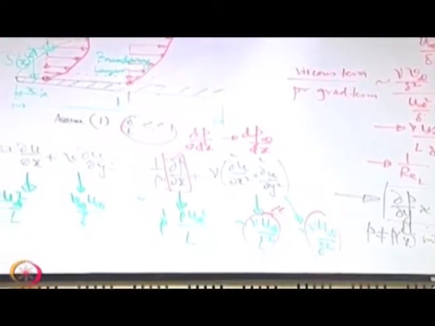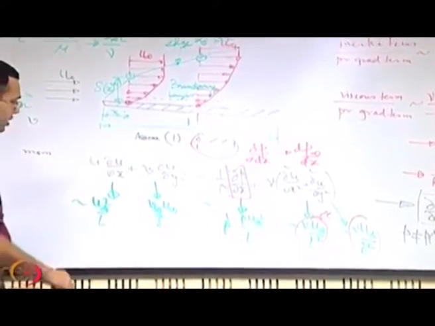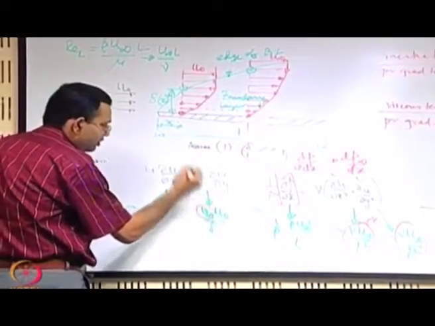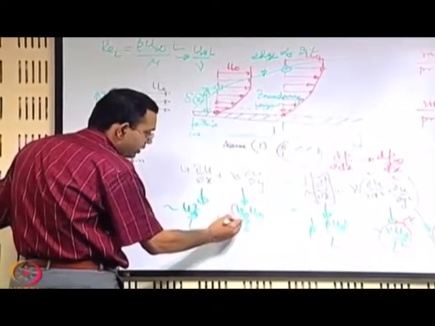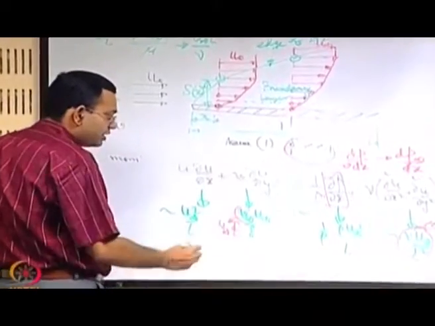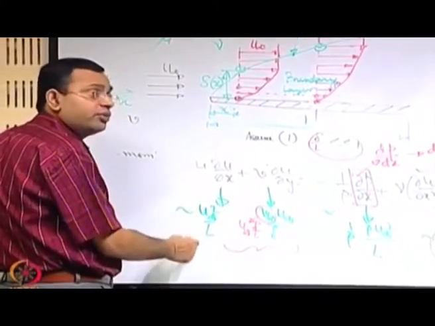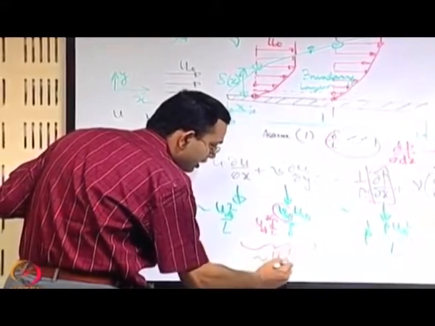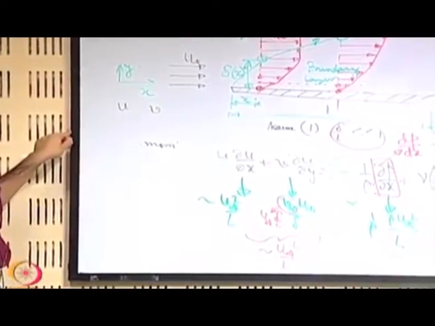Now, we will look into the other terms. So, what are the other terms? When you have v infinity, here you can substitute the v infinity in terms of u infinity. So, this is of the order of u infinity into delta by L. So, you can see that combining these terms, each of the terms is of the order of u infinity square by L. So, the order of the left hand side, which is the inertia term, is like u infinity square by L.